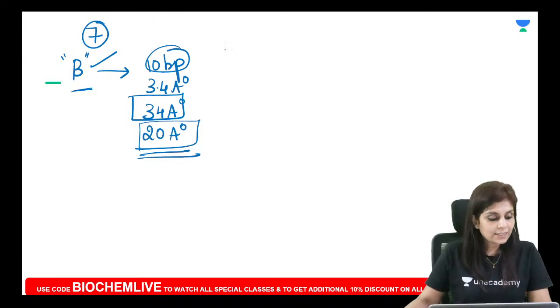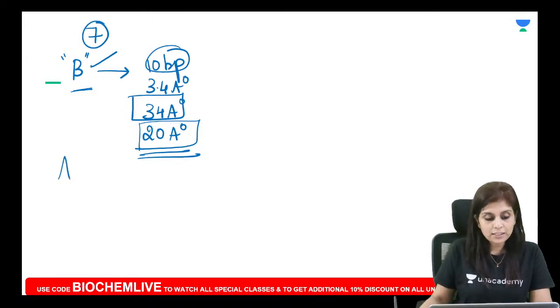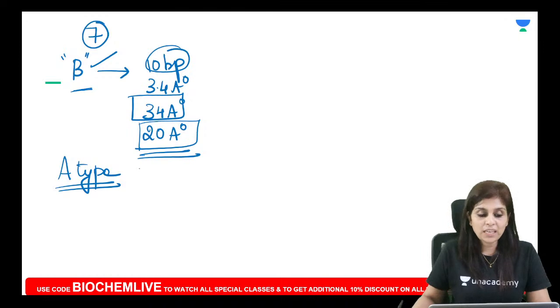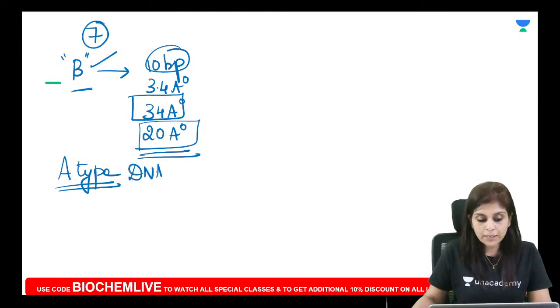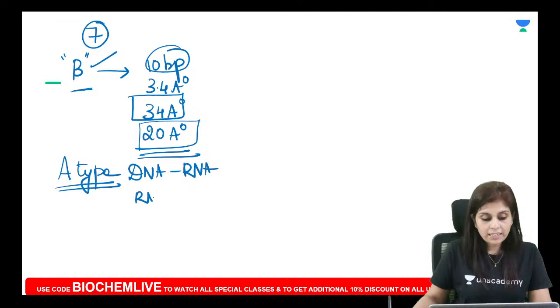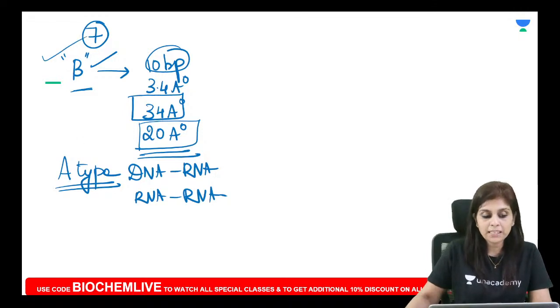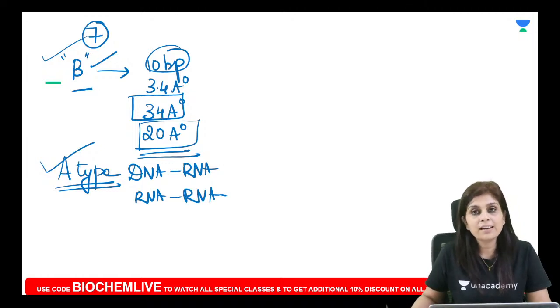The next common conformation that has been asked often after B type is A type. And you find A type of DNA whenever there is a hybrid between DNA and RNA, or whenever there is a hybrid between RNA and RNA. Do you all understand this? Double-stranded DNA hybrids will be B type. When will you find A type? Whenever there is a hybrid between DNA and RNA or an RNA-RNA hybrid.